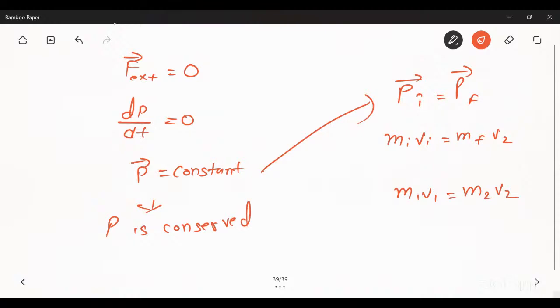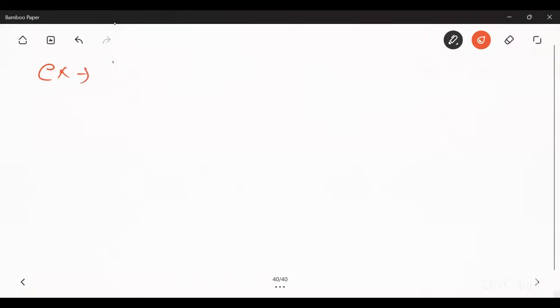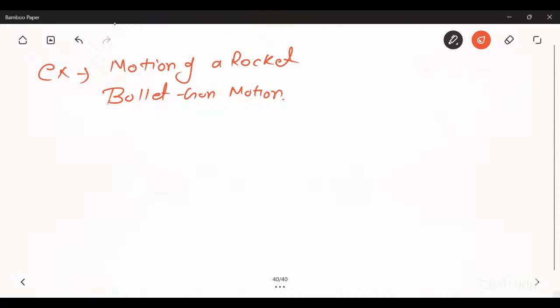When no external force acts on a body, dp by dt is equal to zero. So p will be constant, which means p is conserved. For p conserved, the initial momentum is always equal to your final momentum, so m1 v1 is equal to m2 v2. And what are the examples of it? The first example is motion of a rocket, and the second example is bullet or gun motion.